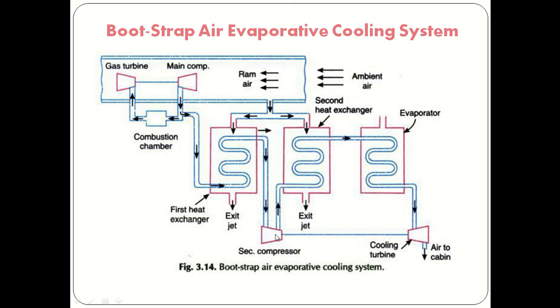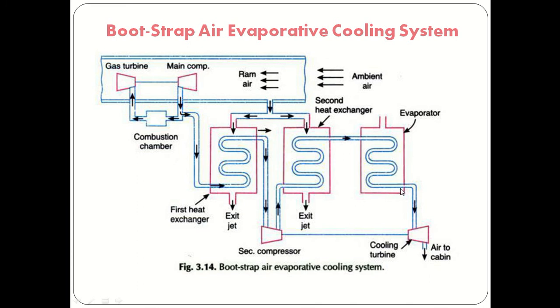In the secondary compressor, the pressure and temperature of that air will be increased, and after that it will be supplied to the secondary heat exchanger. Here again, cooling takes place by using ram air. Then we supply that air to the evaporator. It is the same as the previous simple air evaporative cooling system.